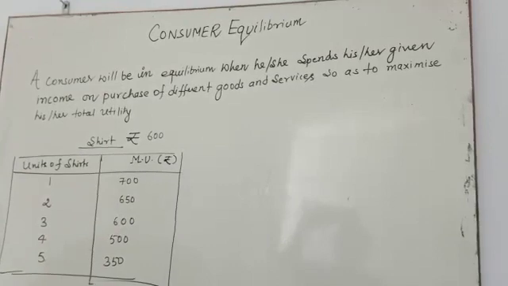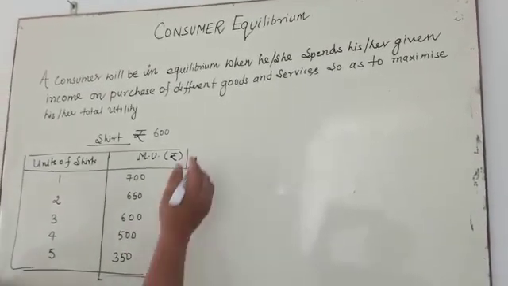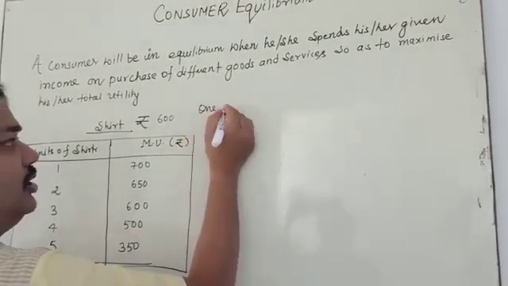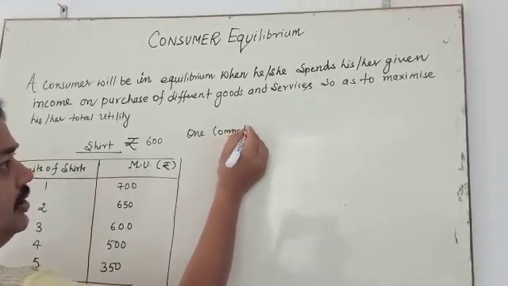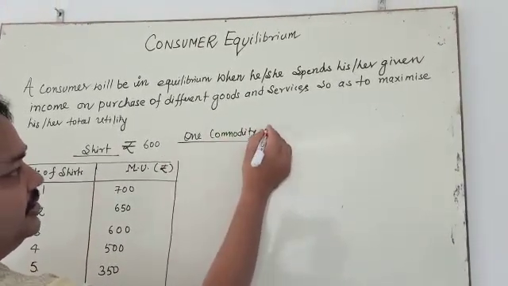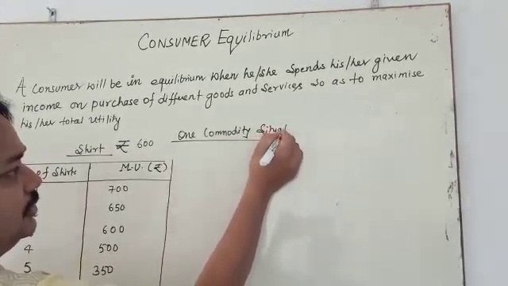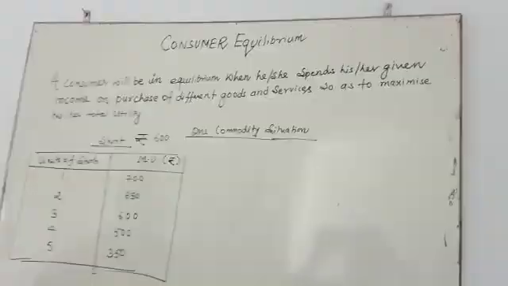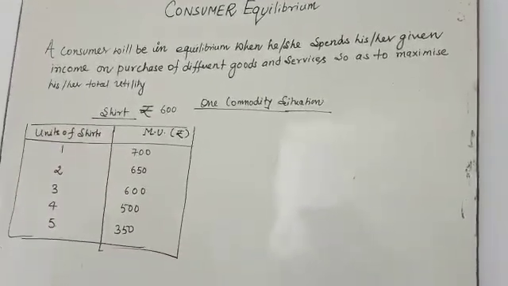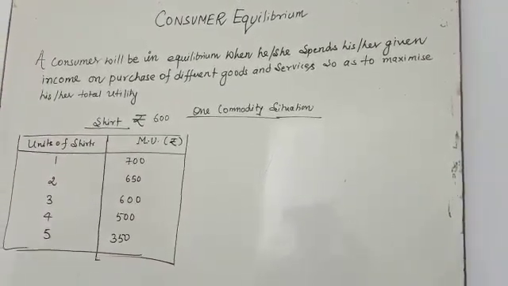So it is a situation of one commodity, where the consumer is going to spend his income.